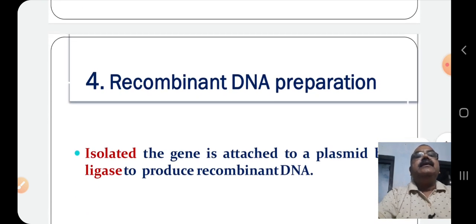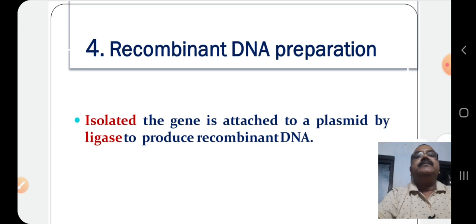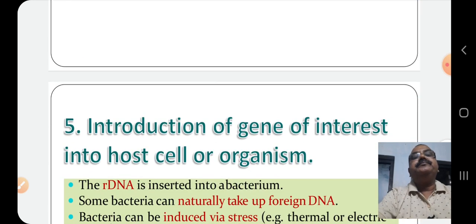Next step is recombinant DNA preparation. The isolated gene is attached to the plasmid by ligase to produce recombinant DNA. That means the gene which we have isolated, now we want to combine with a vector, that is a plasmid, with ligase, so that a recombinant DNA is produced.